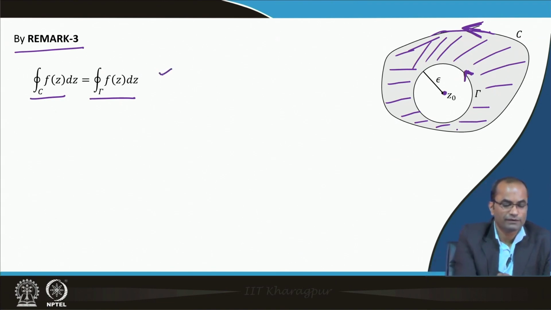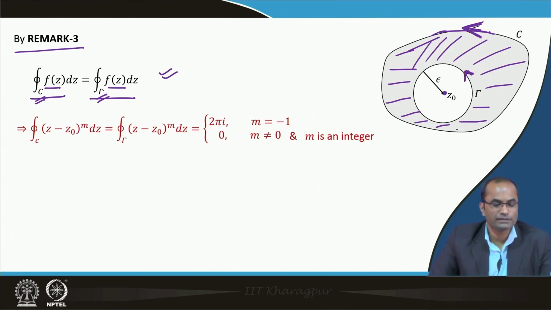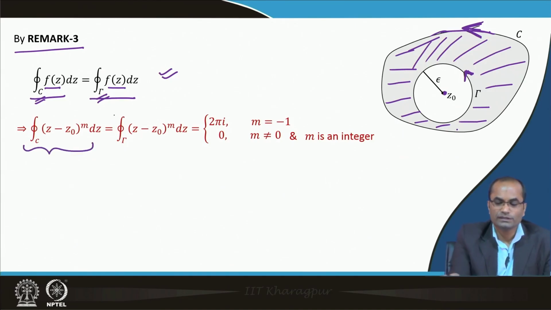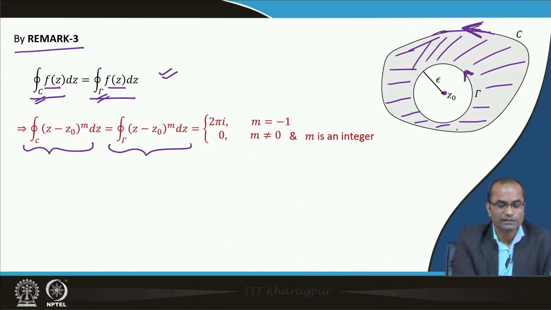So, this remark we have used here: the integral of f(z) over C is equal to the integral over gamma. And the integral over gamma, that is the interesting part, we know from the previous lecture. So, the integral over a very general curve C is equal to the integral over that circle, where the result we know already is 2 pi i when m is minus 1 and 0 otherwise.